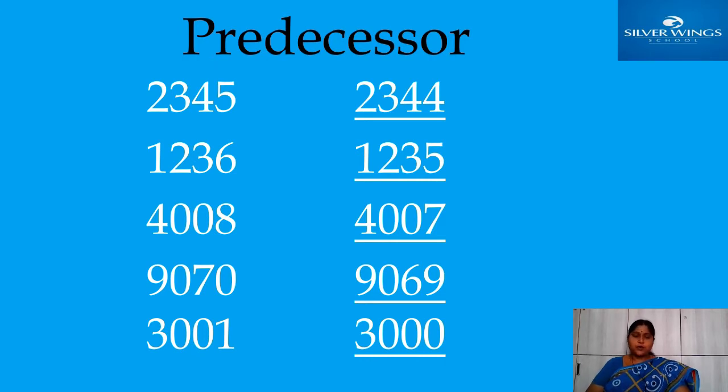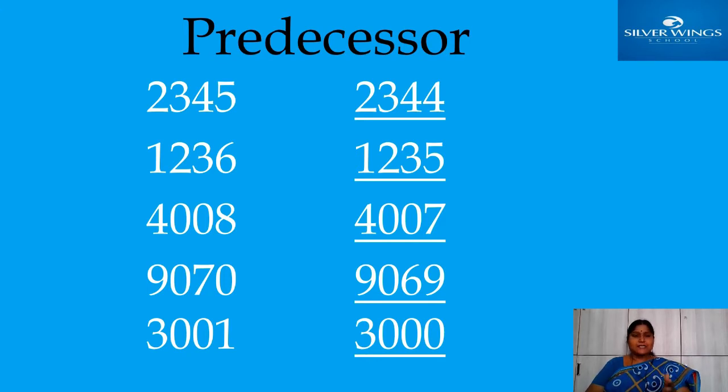4. Yes, you know one digit numbers 1, 2, 3, 4, 5, 6, 7, 8, 9. Yes, 0 also: 0, 1, 2, 3, 4, 5, 6, 7, 8, 9. These all are one digit numbers. Now here, what is the just before number of 5? 4. Then instead of 5, you should write 4. That's it.